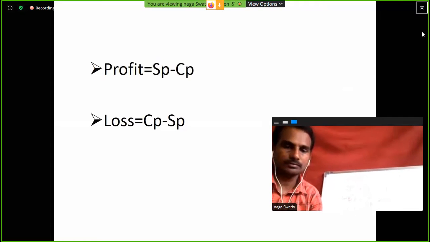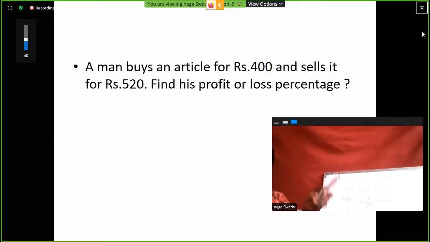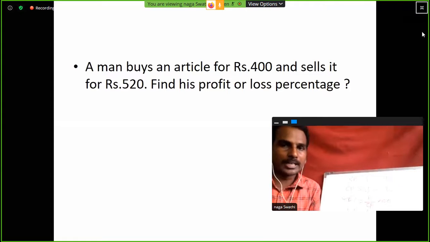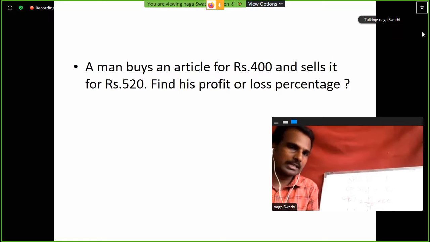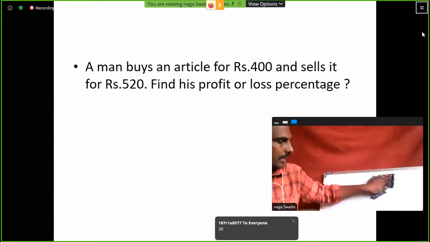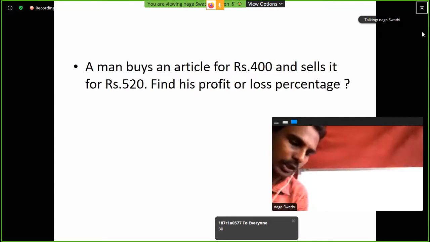So here, what is gain? Profit. Percentage by 100. Right? Okay. Next, profit is equal to SP minus CP. Now, write the first problem. A man buys an article for 400 rupees and sells it for 520 rupees. Find his profit or loss. If it is profit, how much percentage? If it is loss, how much percentage?